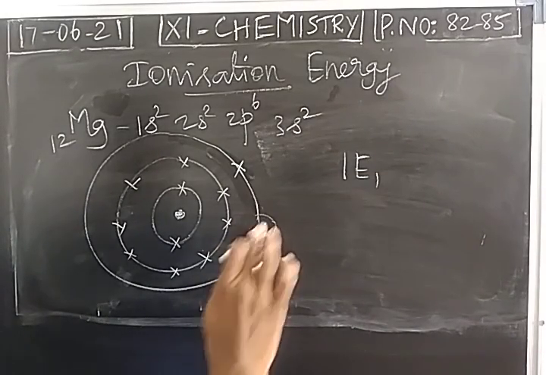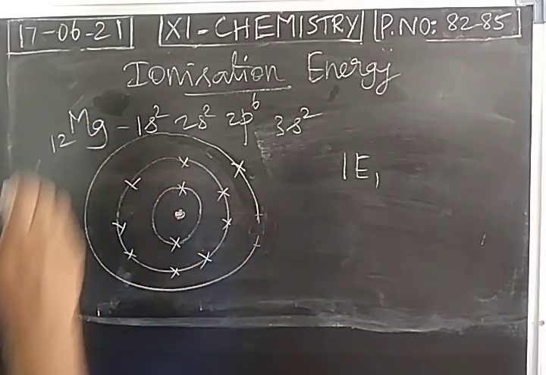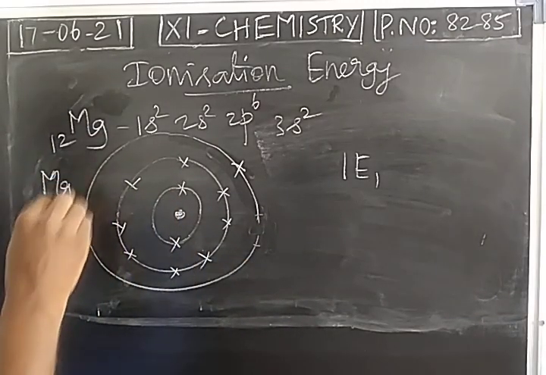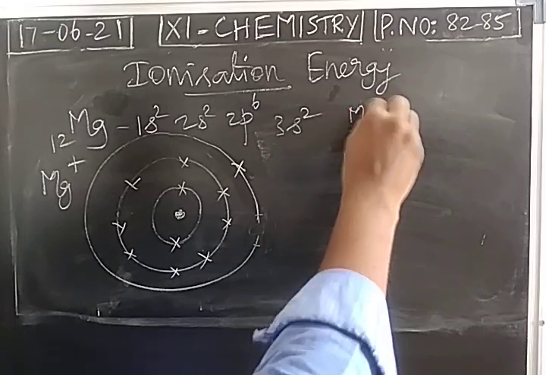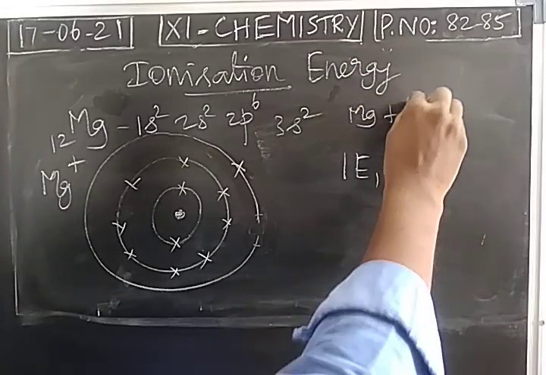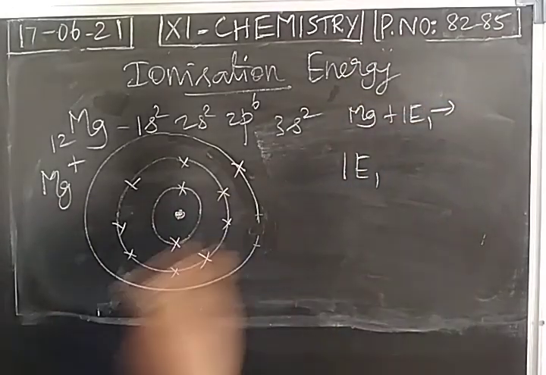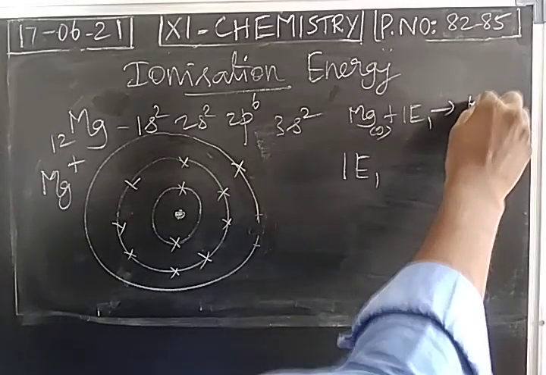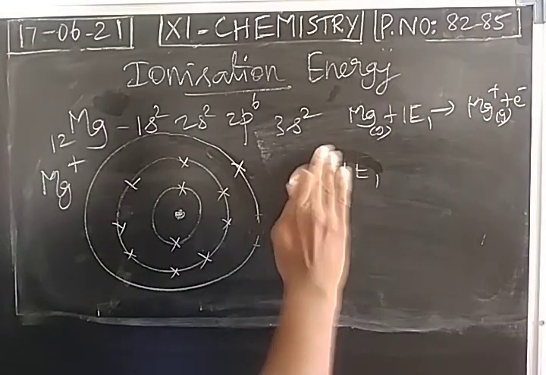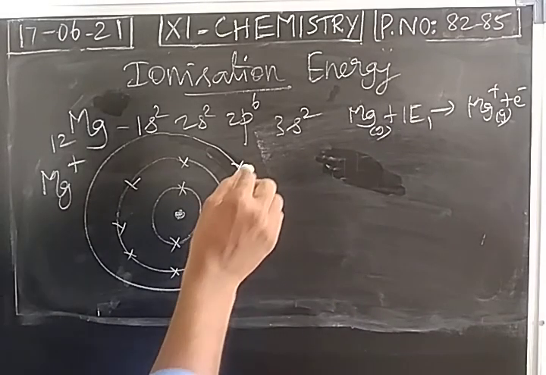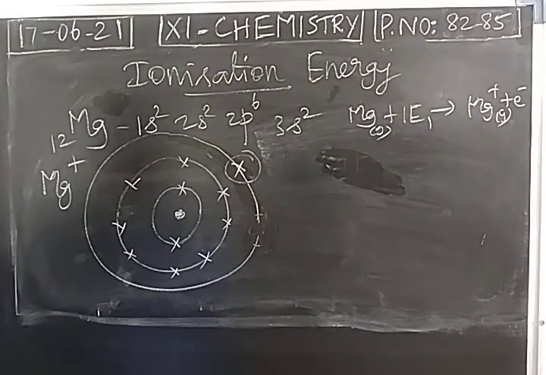When this electron is removed, magnesium becomes a cation, Mg plus cation. So we have the magnesium. Energy is given, it becomes a cation with the ejection of an electron. From the magnesium cation, one more electron is removed.